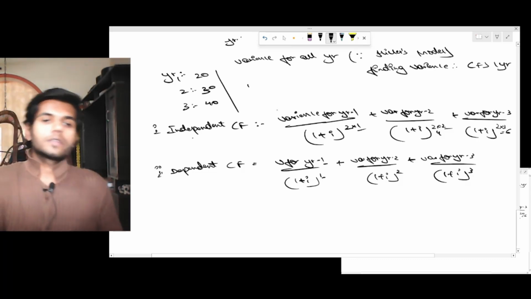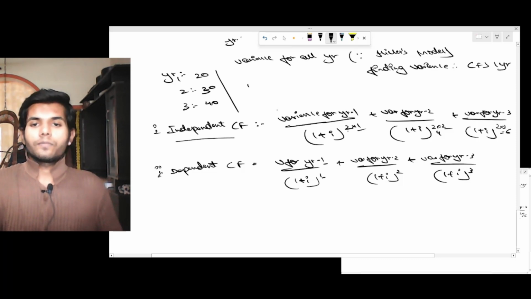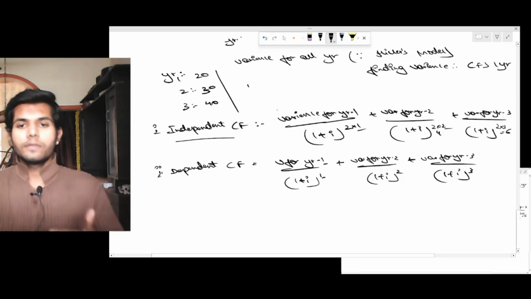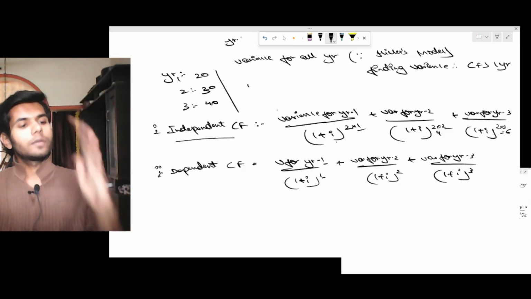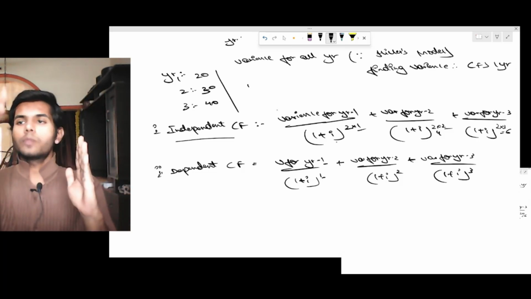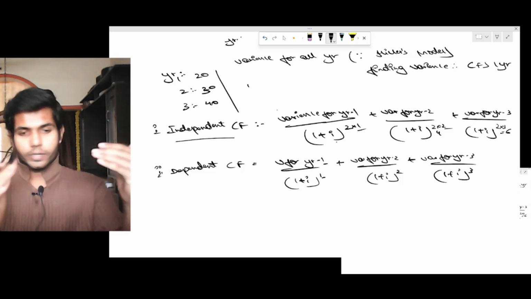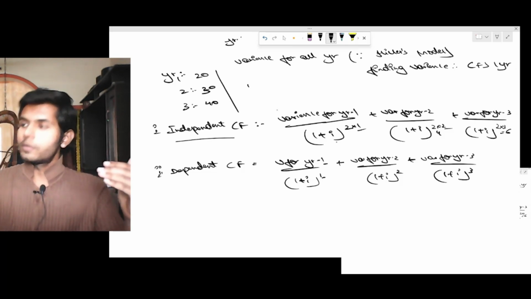So if the cash flows are fully independent, then variance for year 1 by (1 plus interest) whole power 2 into 1, variance for year 2 by (1 plus interest) whole power 4, plus variance for year 3 by (1 plus interest) whole power 6.